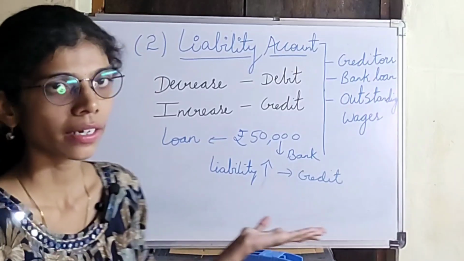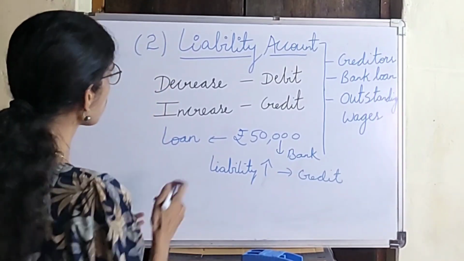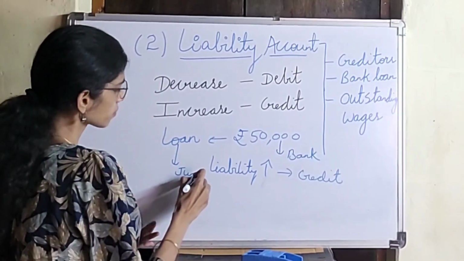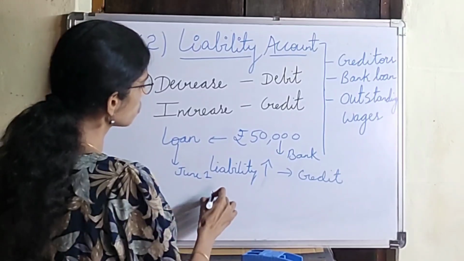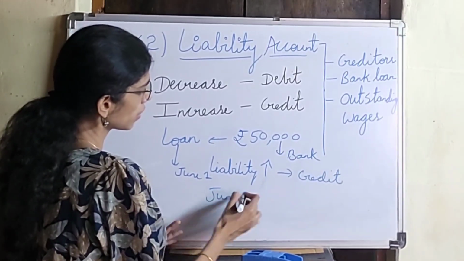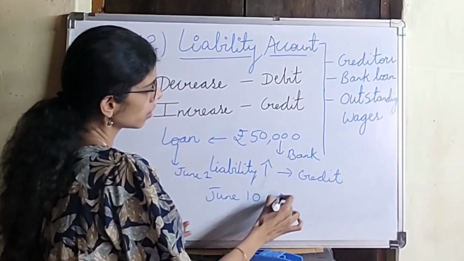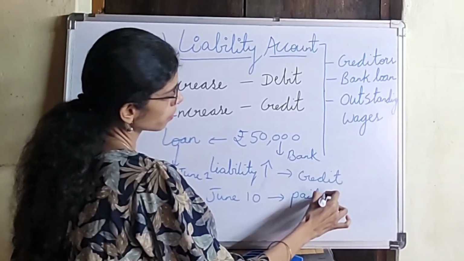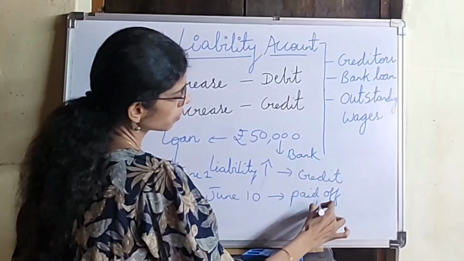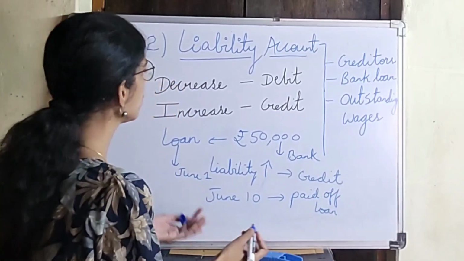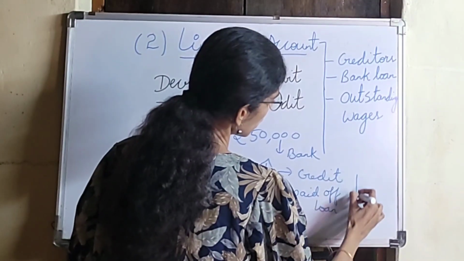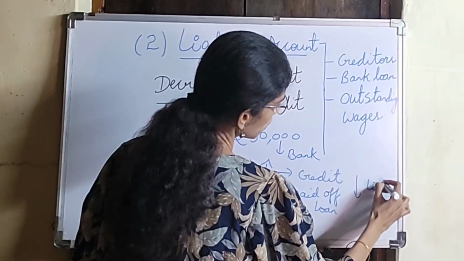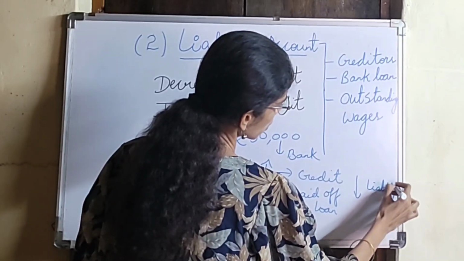So when it will be debit, suppose this loan was taken on June 1st and on June 10 the loan was paid. Paid off loan. So that time what will happen? The liability value will decrease. When the liability value decreases, it is debit.